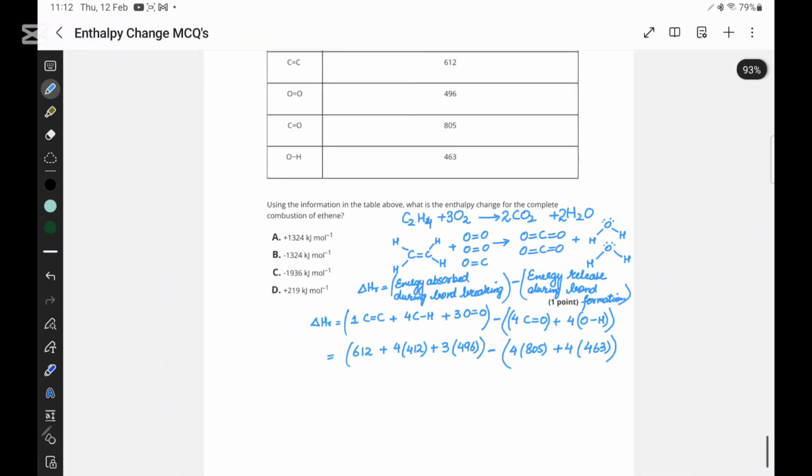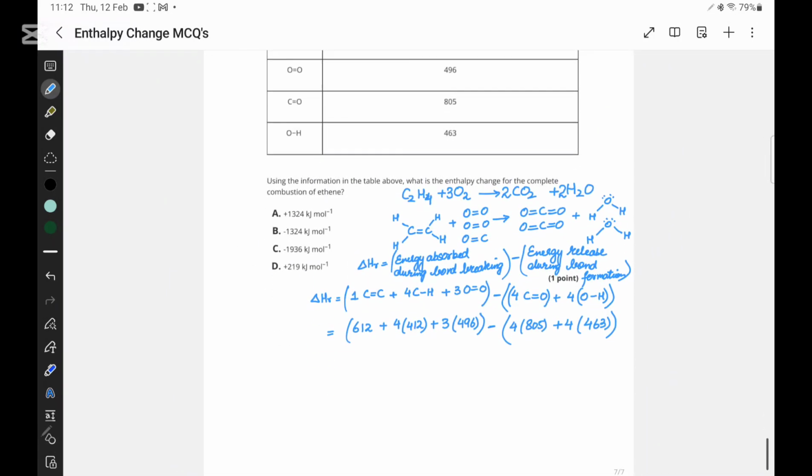Okay, so now we are going to just solve them, and the answer that comes out to be is going to be minus 1324 kilojoules per mole. So the answer is going to be B.